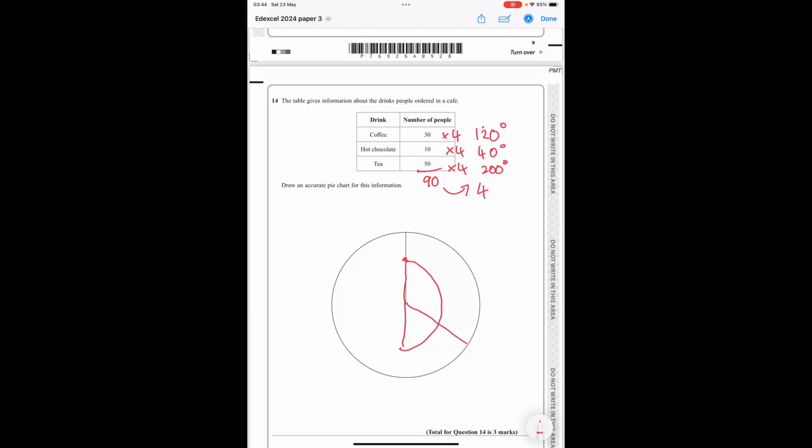Now make sure you mark it straight away so you don't get confused. So there's the coffee. The hot chocolate is going to be here. And the tea is going to be left over here. So that's roughly, but make sure you've measured these angles accurately.